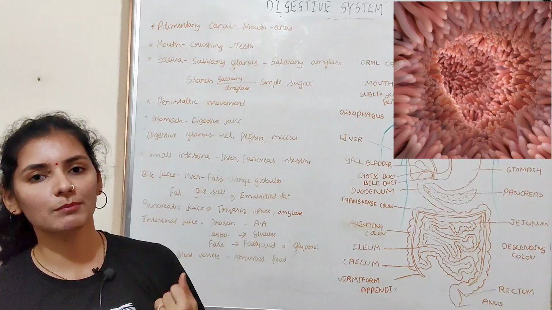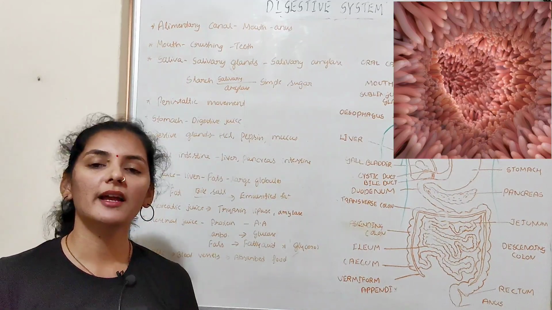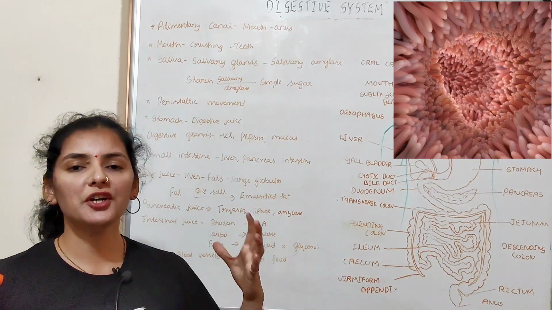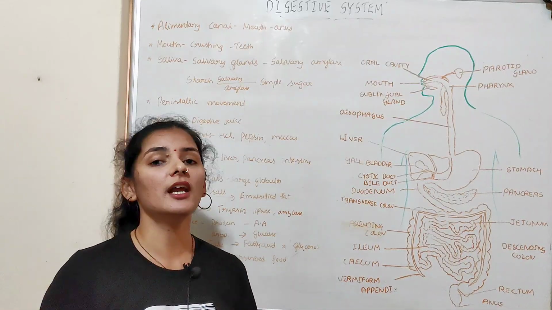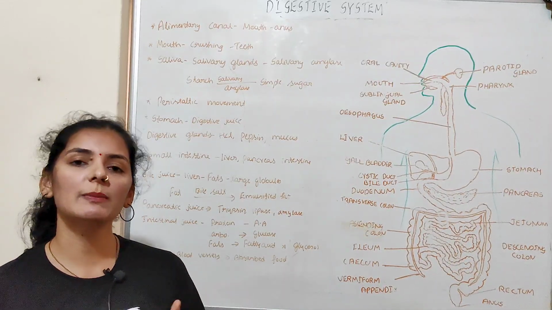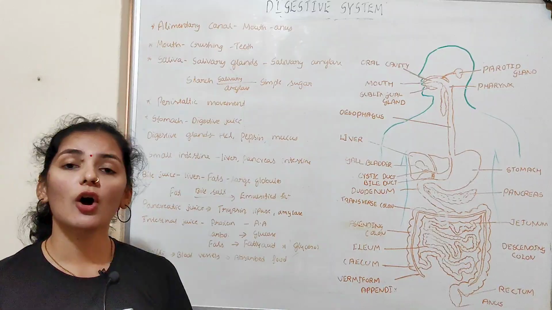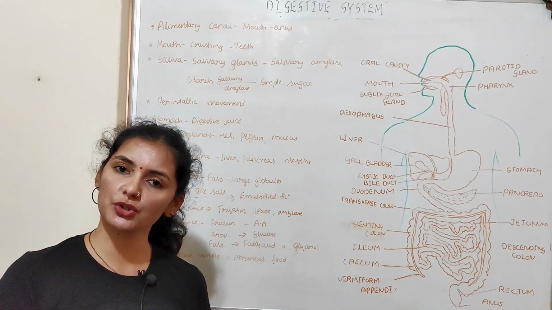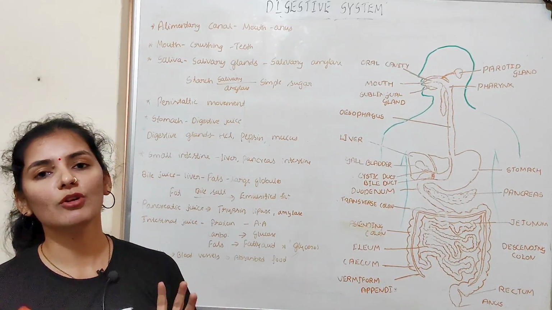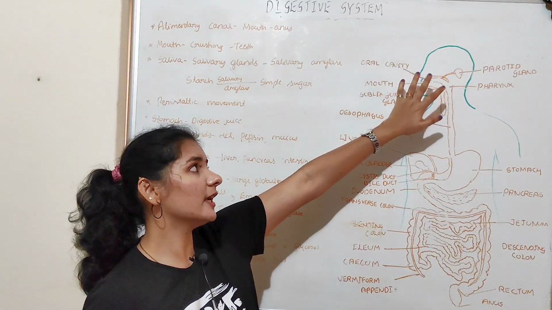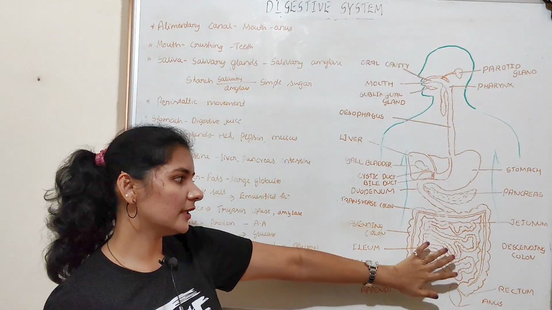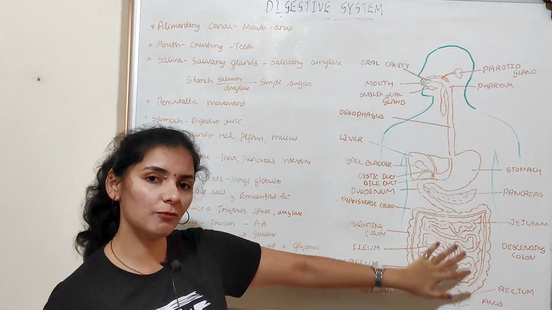Later it enters the bloodstream, and from the blood it will be conveyed to each and every cell of the body, and in each and every cell of the body these soluble nutrients will be converted into energy, or they help in the building up of new tissue or in the repairing of damaged tissue. So that is how complex food that we take in the mouth will be converted into simpler soluble form.